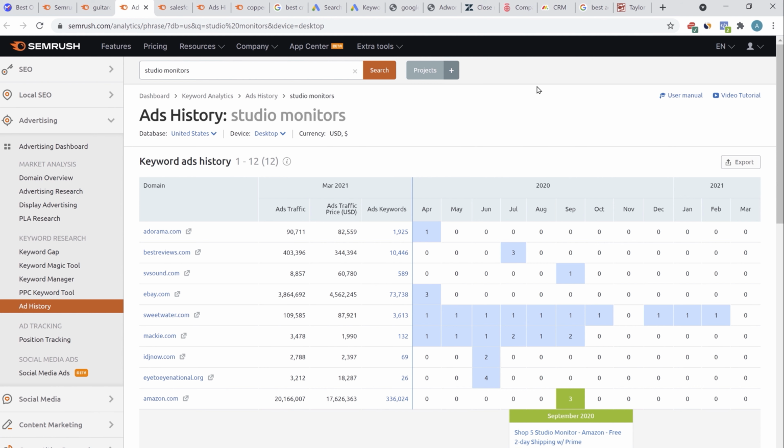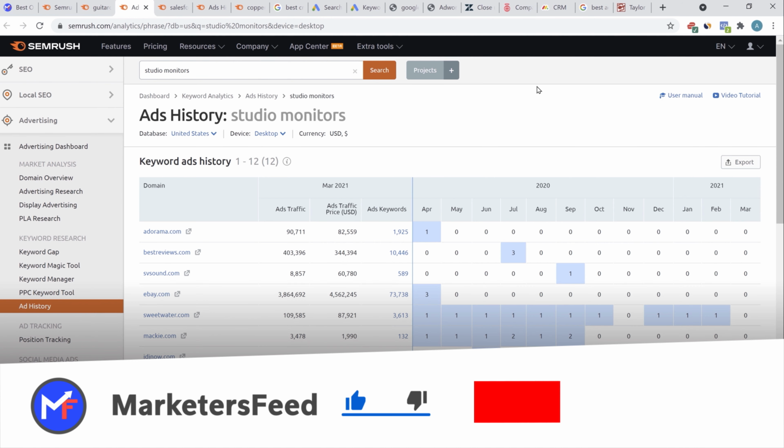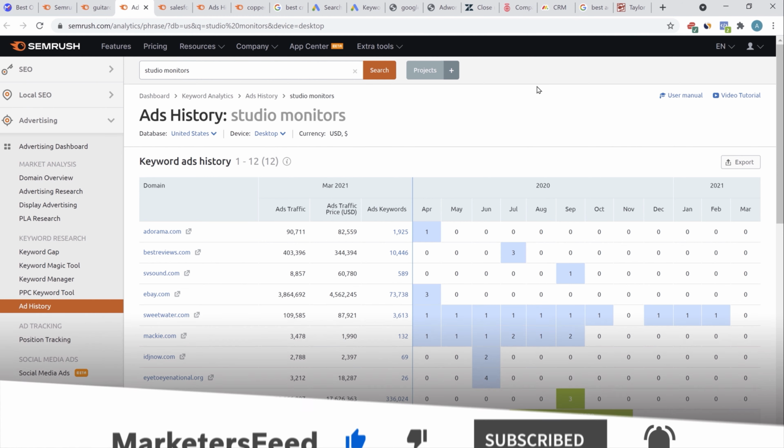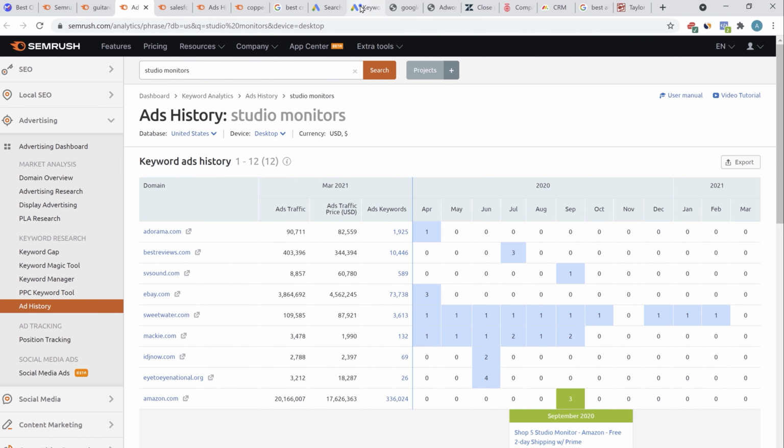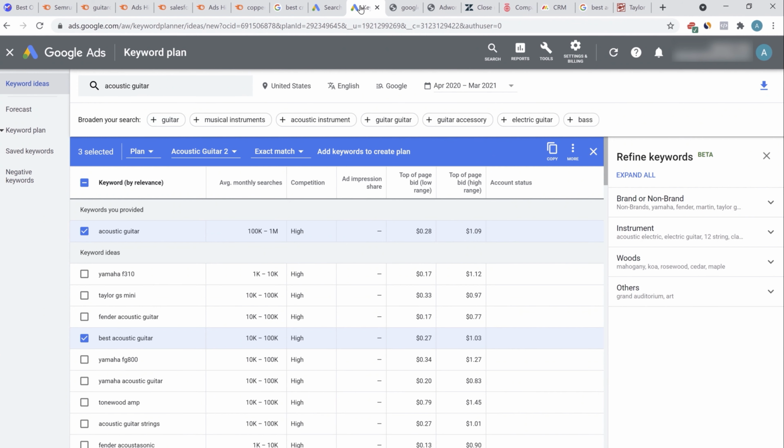Using SEMrush will make your whole job of creating a Google ad, understanding the competitors, understanding the ad copy, and the quality score much easier. But SEMrush is a paid tool. If you don't want to spend money, you can go the manual process as well.